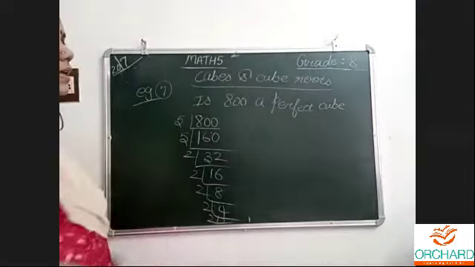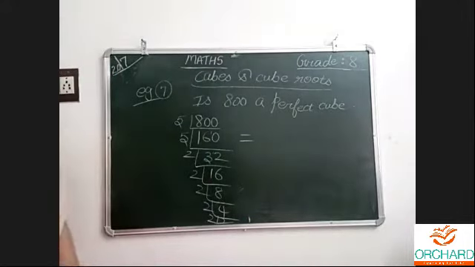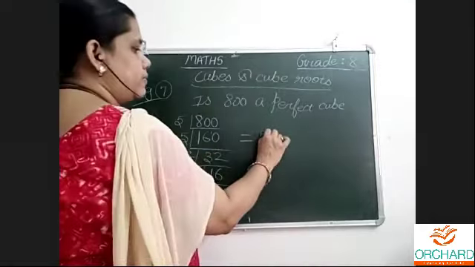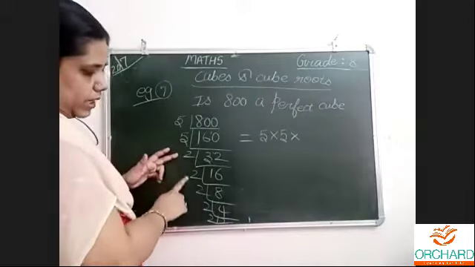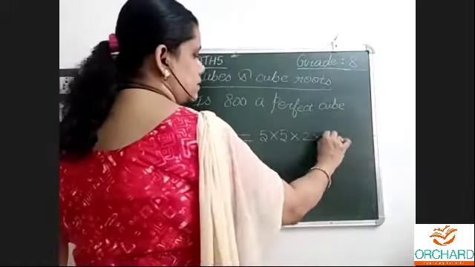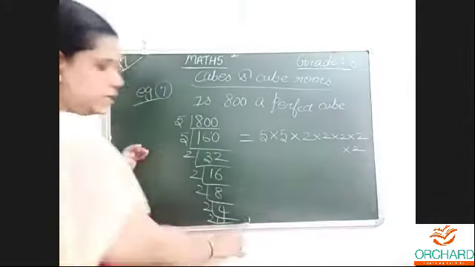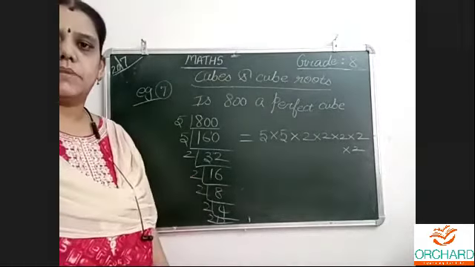Now we have to list this out, so that we will know whether it is a perfect cube or not. The prime factors are 5 and 5, and in a line I am writing 2 2 2 2 2, 5 2s. This 1 no need to write. So these are the prime factors of this number.